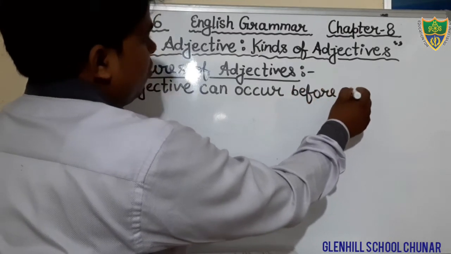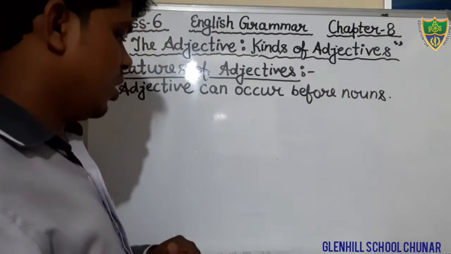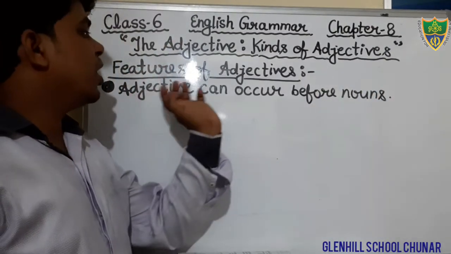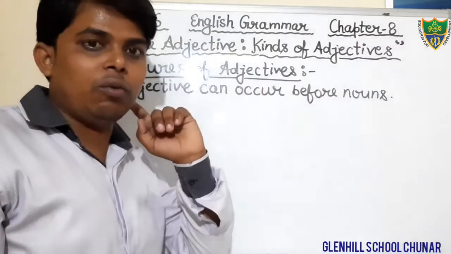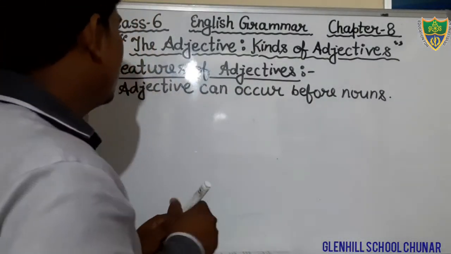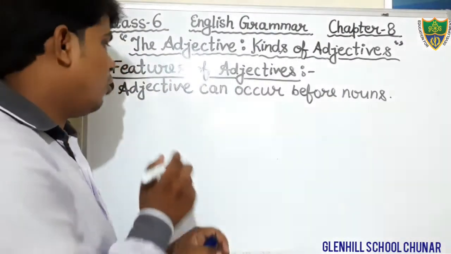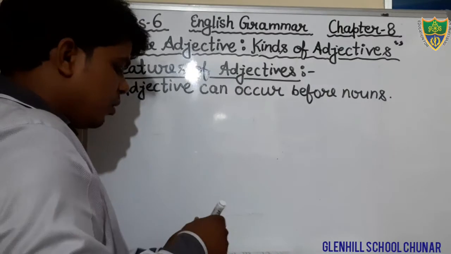This is the first feature. Adjective can occur before a noun. Just see the example. We will discuss the example.